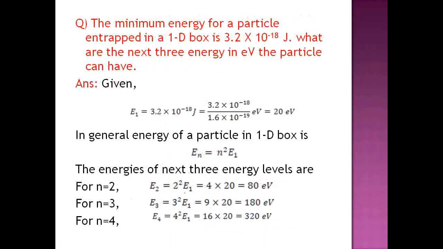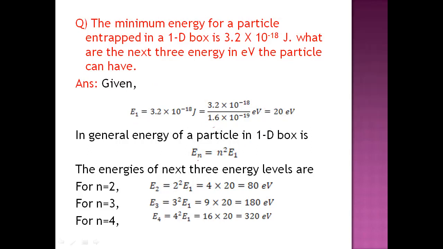This is one more problem where you are going to use the general formula for energy. They had given the minimum energy of the particle in a one-dimensional box. Minimum energy means n equal to 1. So they had given the energy E1 in joules, and they were asking you to find out the energy of the next 3 energy levels in electron volts. To avoid complication, I'm just converting the minimum energy into electron volts by dividing it by the charge of the electron, that is 1.6 into 10 power minus 19. So the value will be about 20 electron volts. This was the minimum energy of the electron, or a particle, confined in a one-dimensional box.